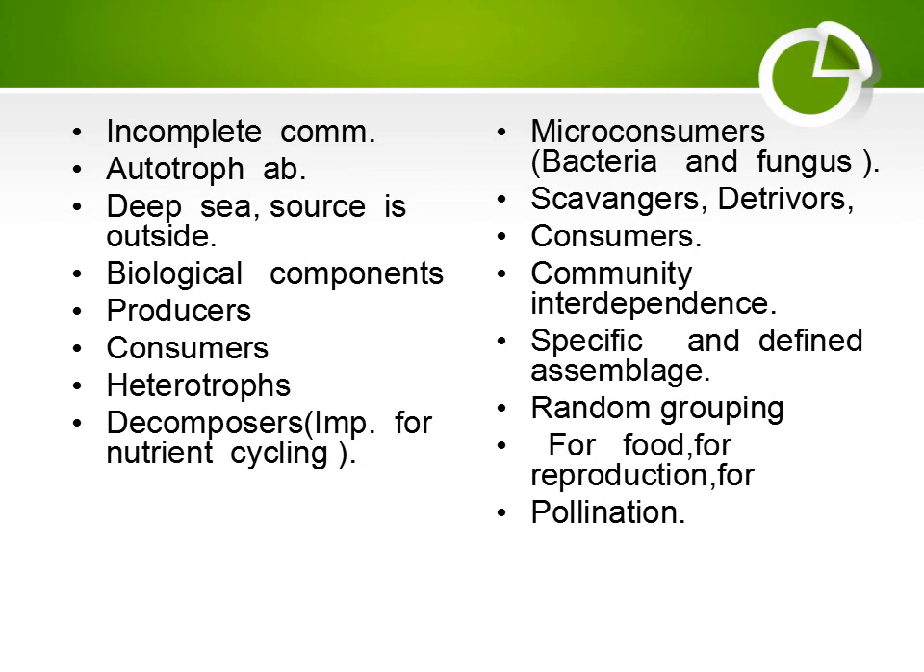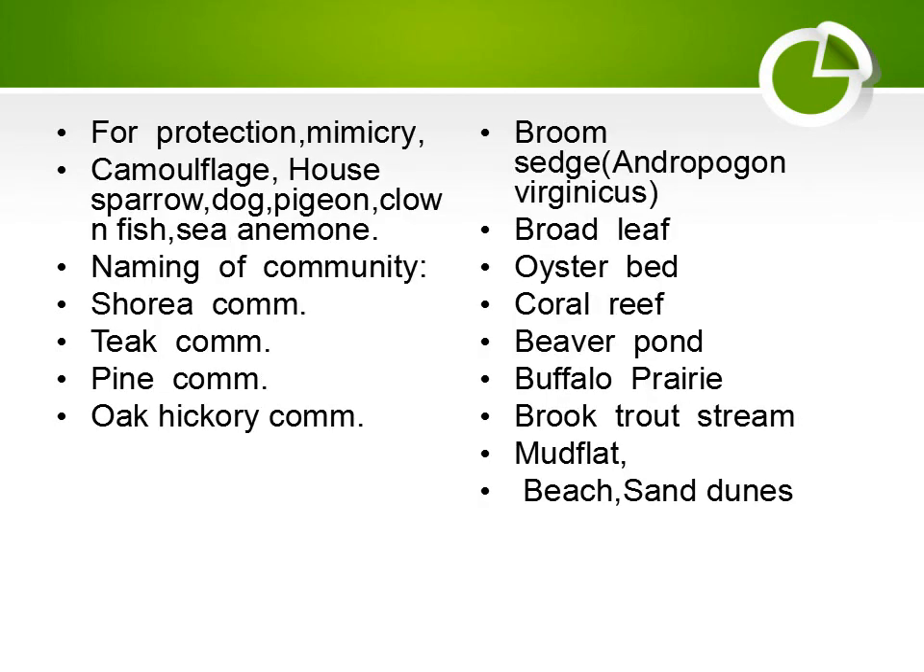In a community, all members are interdependent on each other. It is a specific and defined assemblage. Grouping can be random or solitary. Animals can also be present. These are all dependent on food, reproduction, and pollination, for protection, for mimicry, for camouflage. Like house sparrow, pigeon, and dog, they live near human inhabitants. Clownfish live near sea anemone for protection.